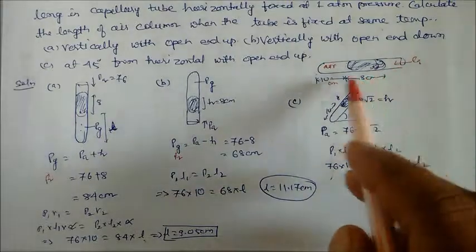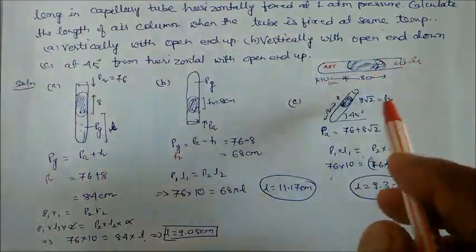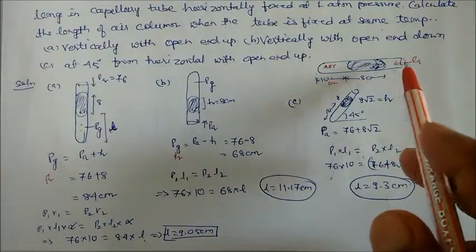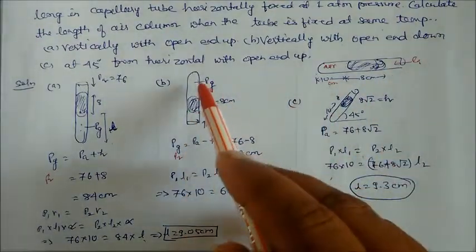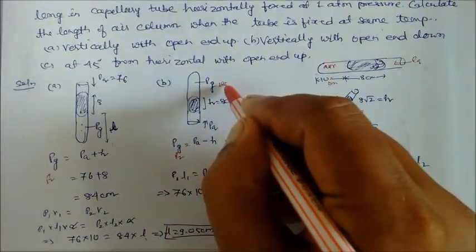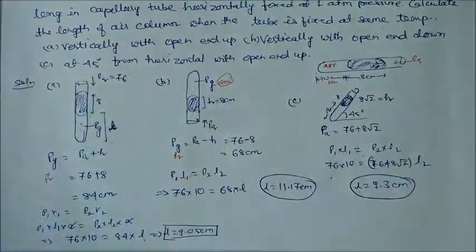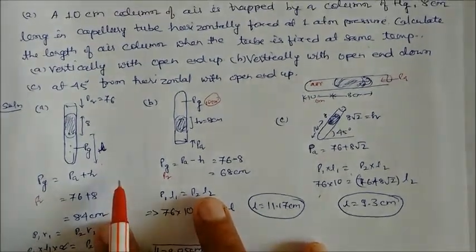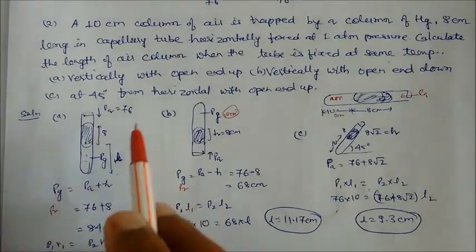Previously, initially the gas was like this. Now we put it upside down. This opening is down, so this L will change. This L will definitely increase. So it will increase to 10 plus some x value. Okay. So P1 L1 is equal to P2 L2, that is 76 into 10 equal to 68 into L. On solving you will get 11.17 centimeters. The length of the air column in the limb will increase.